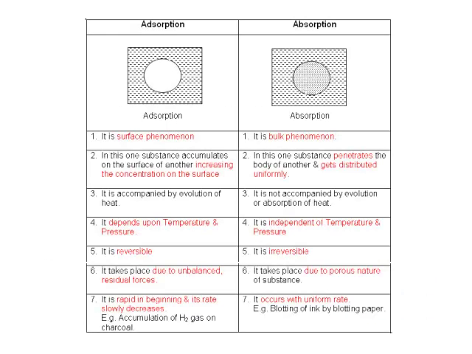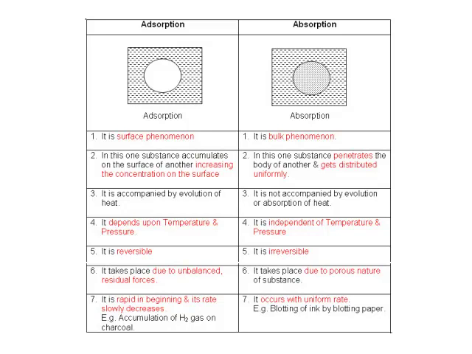Difference between adsorption and absorption. Adsorption is a surface phenomenon. Absorption is a bulk phenomenon. In adsorption, one substance accumulates on the surface of another, increasing the concentration on the surface. In absorption, one substance penetrates the body of another and gets distributed uniformly. Adsorption is accompanied by evolution of heat. Absorption is not accompanied by evolution or absorption of heat.